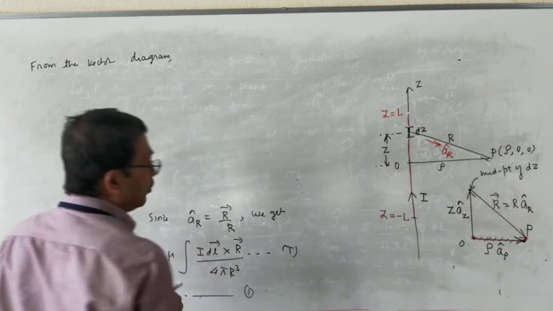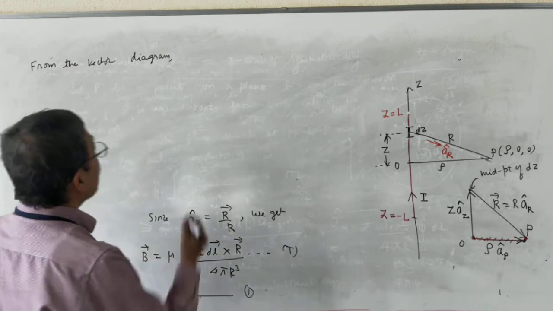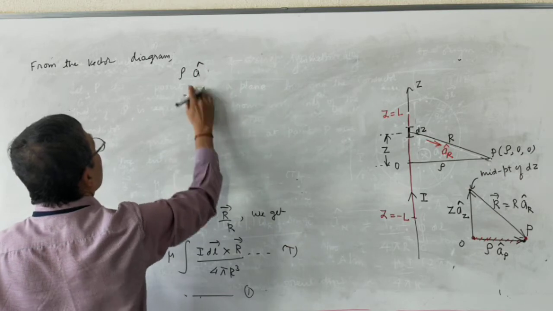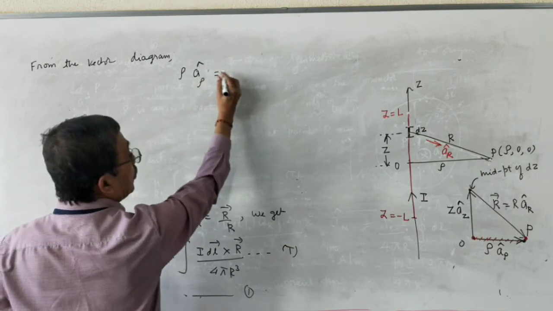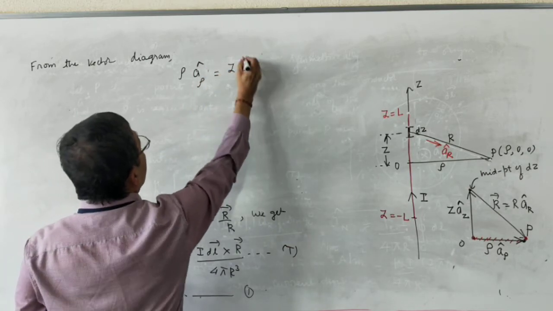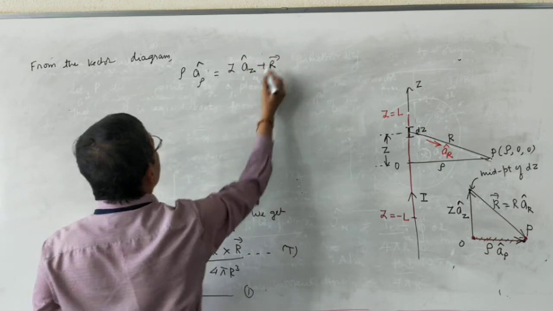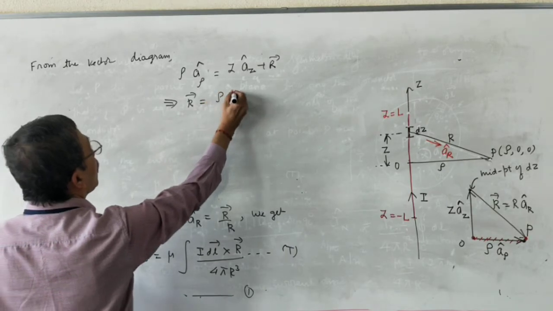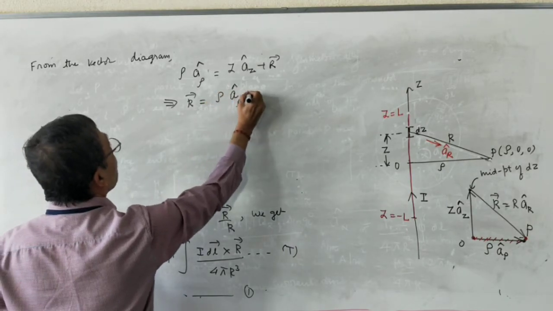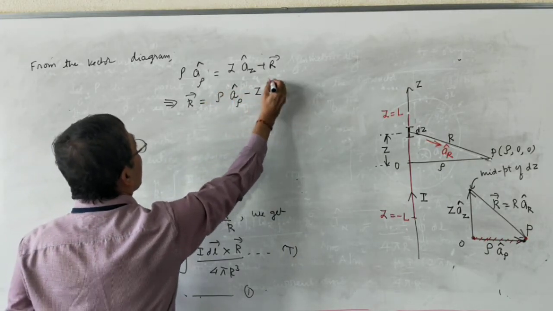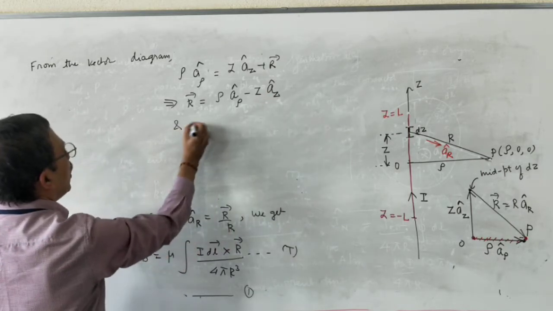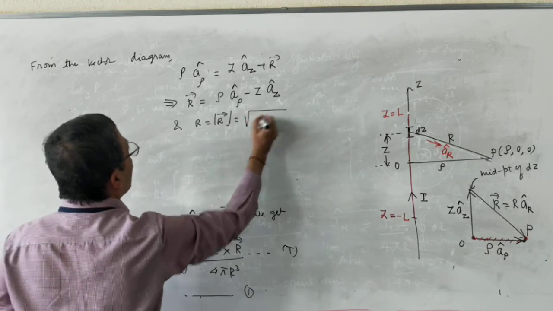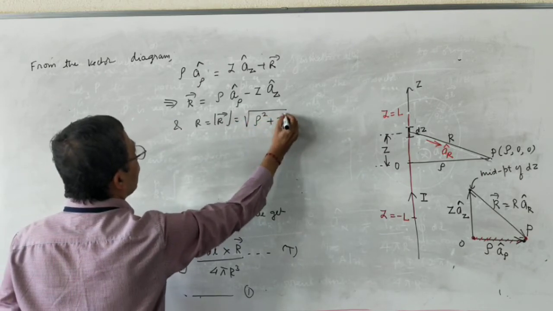From the vector diagram, I can write rho into a rho cap is equal to z into az cap plus vector r. This implies vector r is equal to rho into a rho cap minus z into az cap. And what is the magnitude of this vector? The magnitude of this vector is root of rho square plus z square.